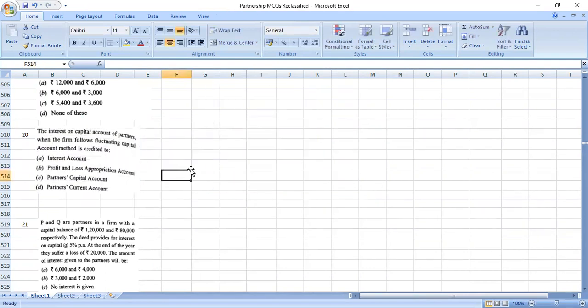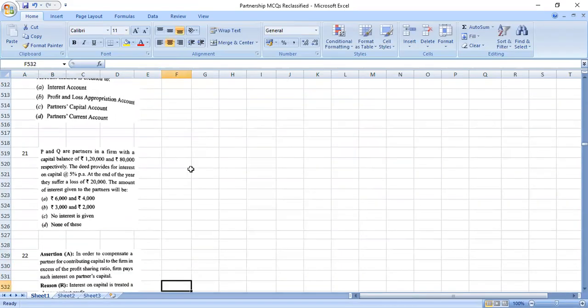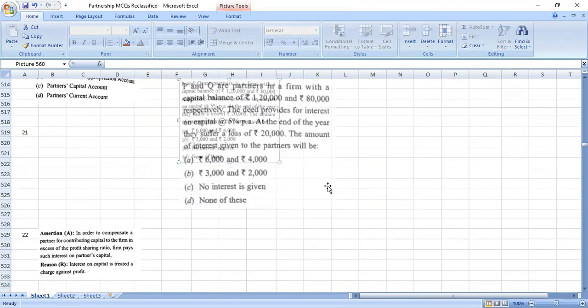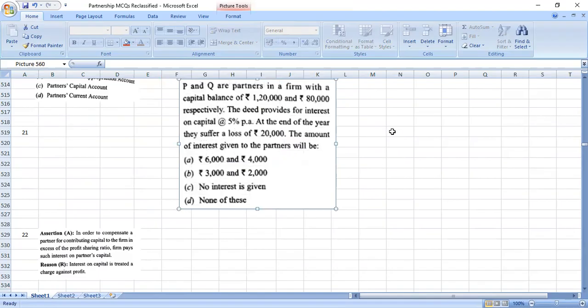Take it back. Okay, nice. 21st question. P and Q are partners in a firm with a capital balance of 1,20,000 and 80,000 respectively. Deed provides for interest at the rate of 5% per annum. At the end of the year, they suffer a loss of 20,000. The amount of interest given to partners will be... no interest is given. ஏன்னா அவசரப்பட்டு நம்ம 20,000 வந்து கேபிட்டல் ரேஷியோல பிரிச்சு கொடுத்துட்டோம்னு வச்சுக்கோங்க, பிரச்சனை இருக்கும். பிகாஸ் they suffer a loss அப்படின்னு சொல்லியிருக்காங்க.